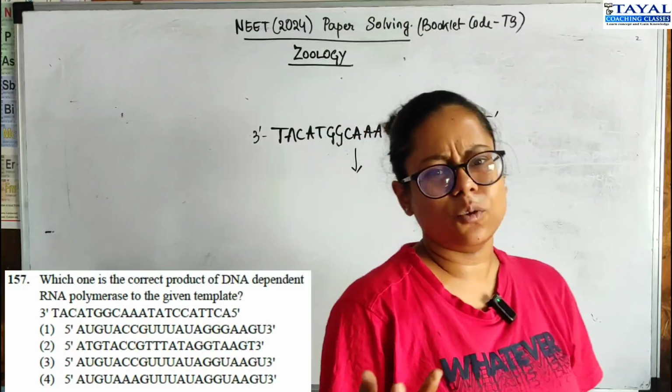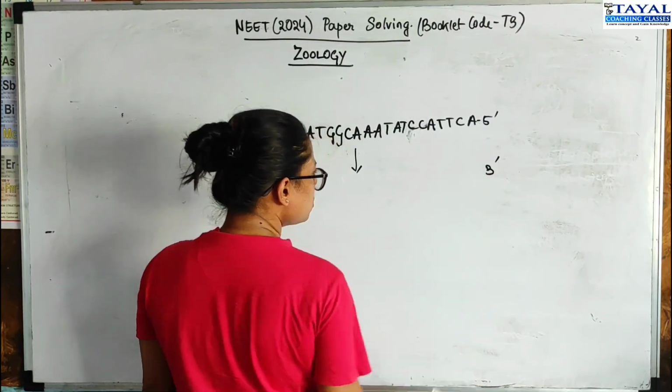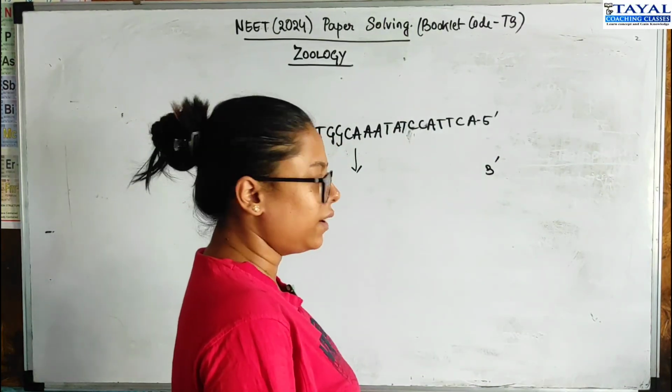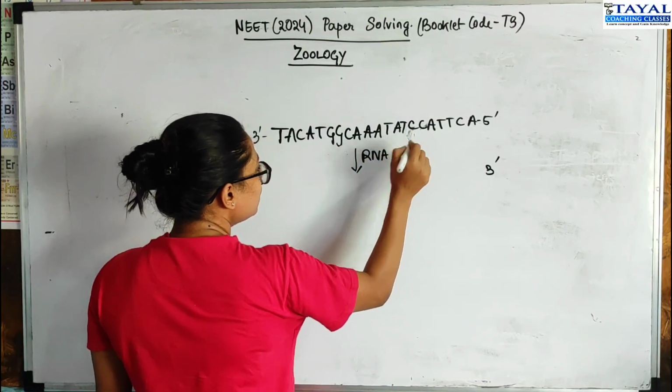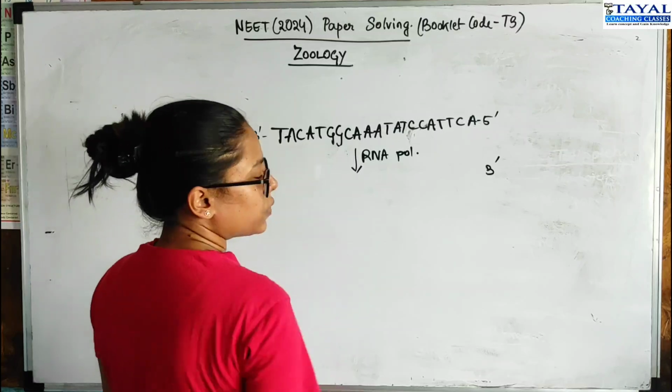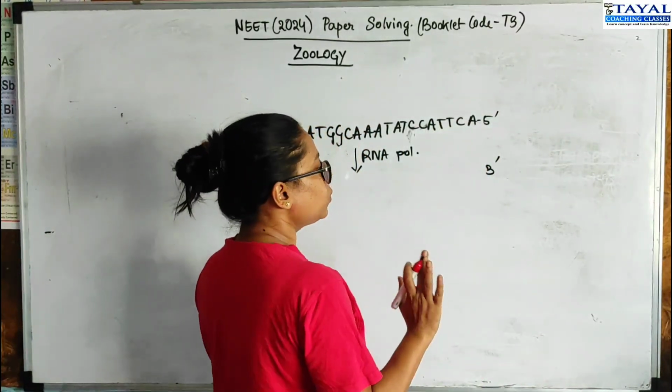So now two things you'll have to take into consideration. One, it will be formed in a 5' to 3' direction, so opposite, complementarity. Also, because it's an RNA polymerase, the adenine will not have thymine, it will have uracil.